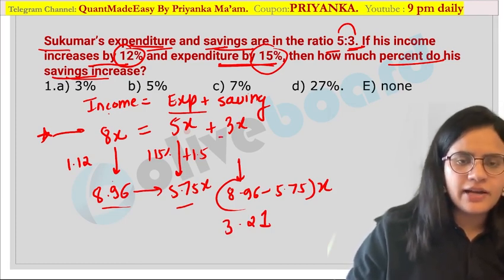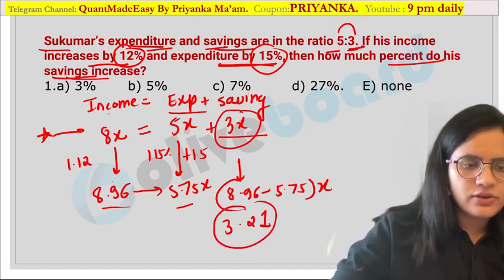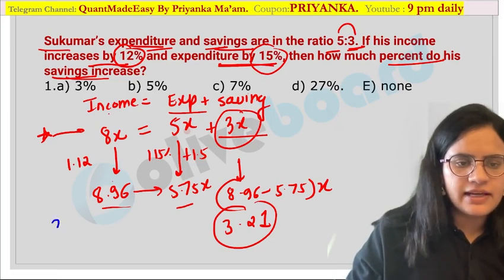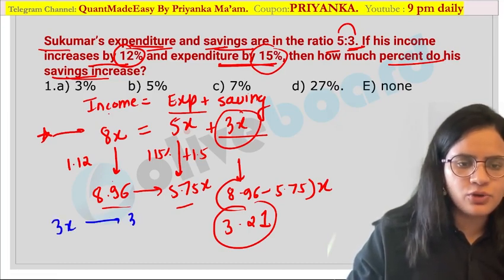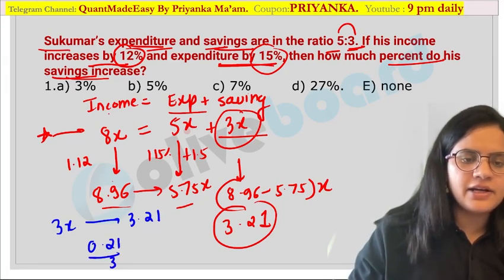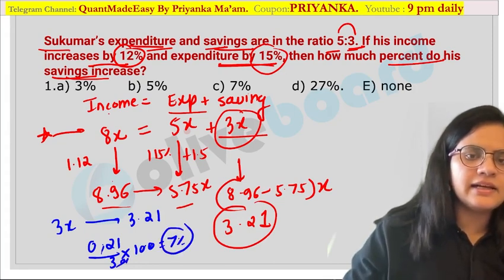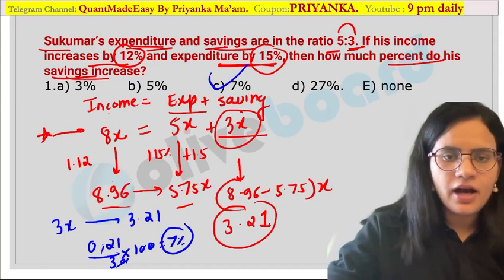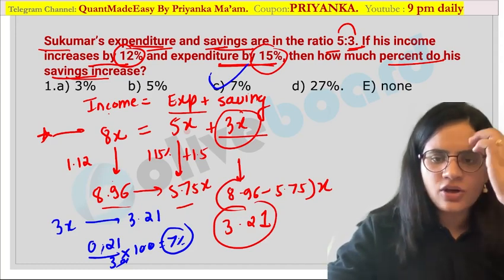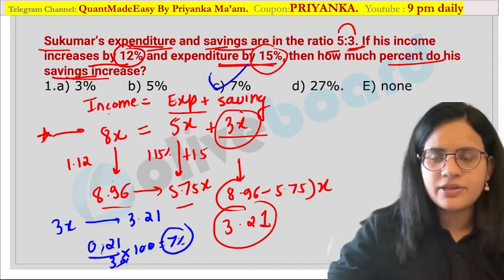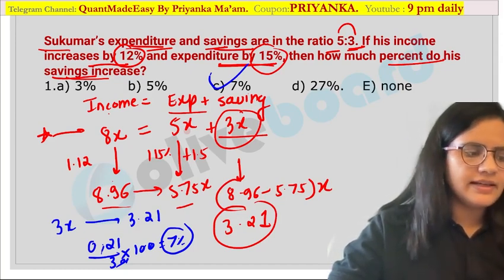So here 3x was the saving. Now it became 3.21x. So can we calculate the percentage change now? The initial value is 3x. Now it became 3.21x. That means 0.21x is the increase, divided by 3x, into 100. So you can easily see the answer: there would be a 7% increase in the saving. Are you getting my point? Based on this concept, there have been multiple questions in your exam. I hope it is clear to everyone.